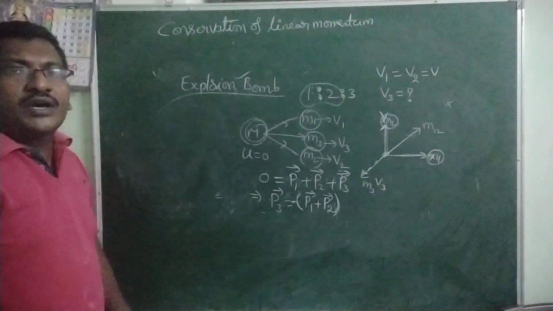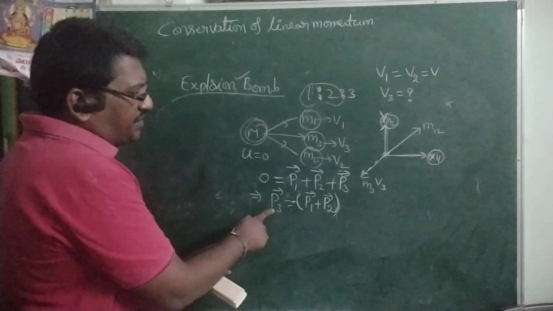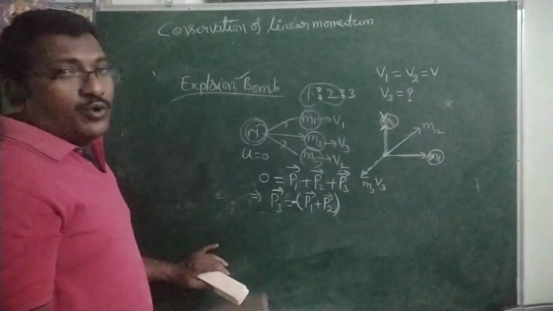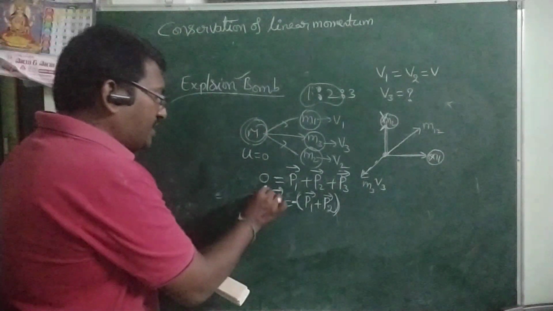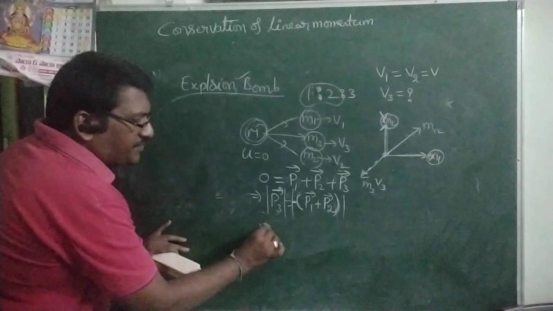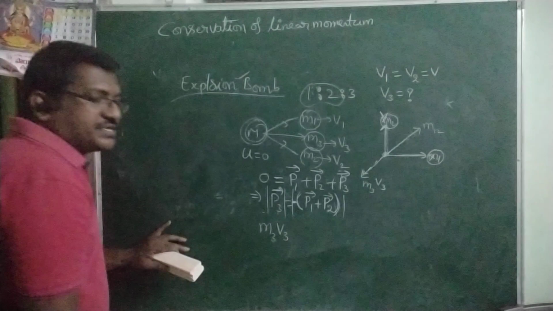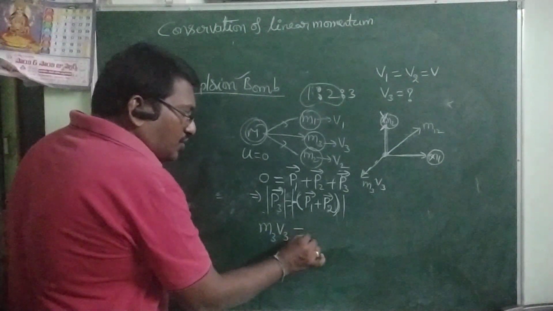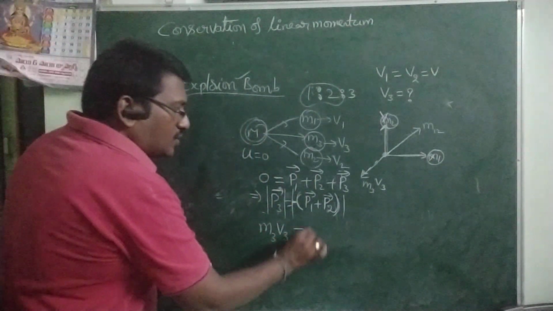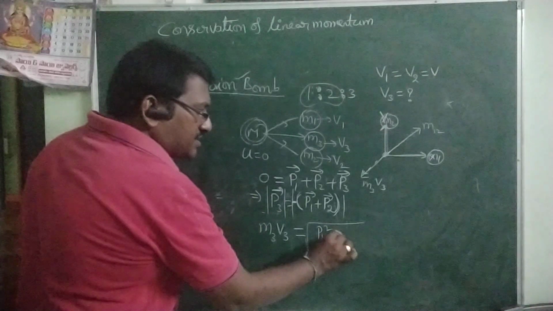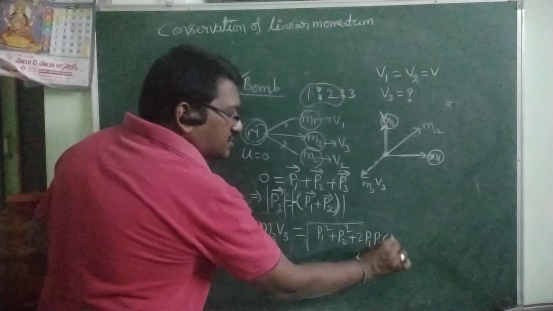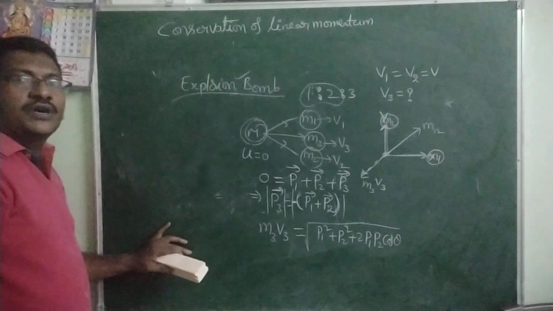With the help of this formula, we can calculate now. The formula is P3 bar equals minus of P1 bar plus P2 bar. Now I am going to calculate the magnitude, so take the modulus on both sides. P3, the momentum of the third piece, is M3 V3, which equals the modulus of P1 bar plus P2 bar. By the parallelogram law, that is root of P1 square plus P2 square plus 2 P1 P2 cos theta.